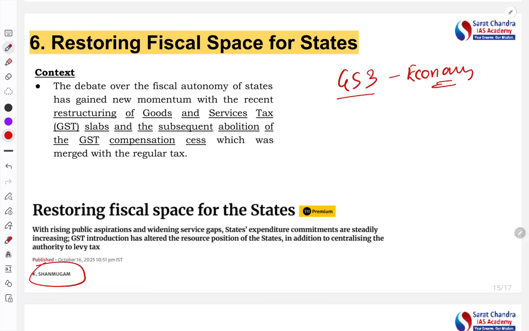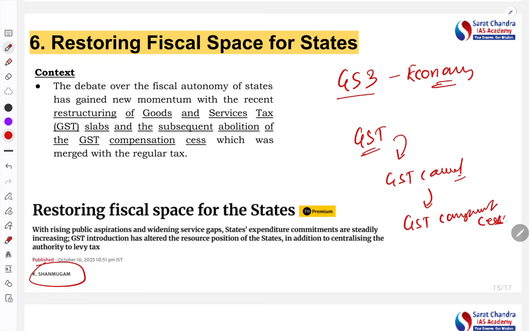Now why it is in the news is that, the context is that recently you have seen that there is reform in GST, and this reform has been brought by the government through the GST Council. The second aspect is that the government has abolished the GST compensation cess. Now what is this? Let's understand the background of it.